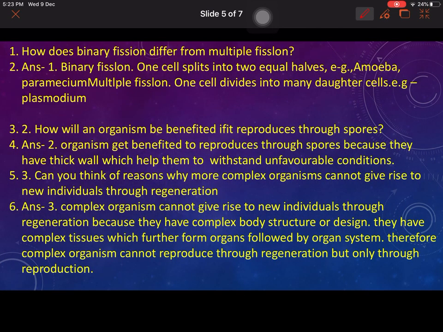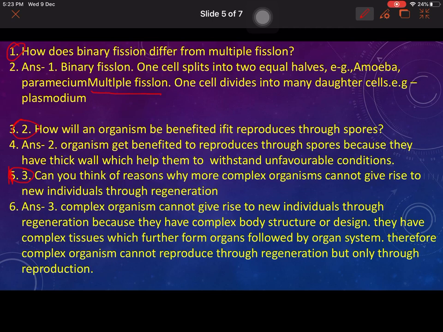How does binary fission differ from multiple fission? In binary fission, one cell splits into two equal halves, for example Amoeba and Paramecium, while in multiple fission, one cell divides into many daughter cells, for example Plasmodium. Question number 2. Organisms get benefited by reproducing through spores because they have a thick wall which helps them to withstand unfavorable conditions. Spores के अंदर एक thick cell wall होती है जो उनको unfavorable conditions से बचाती है.